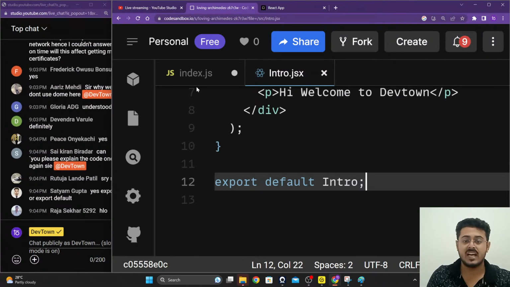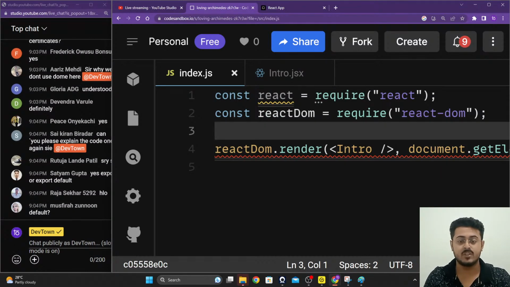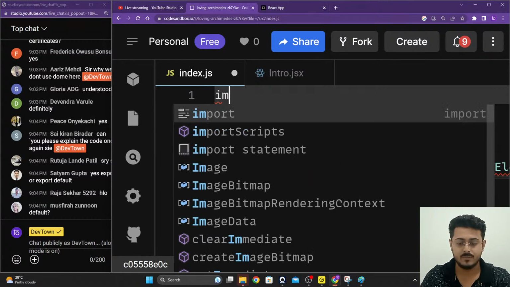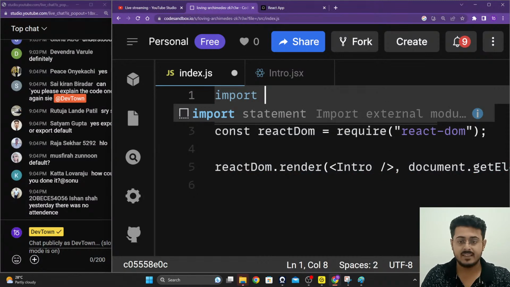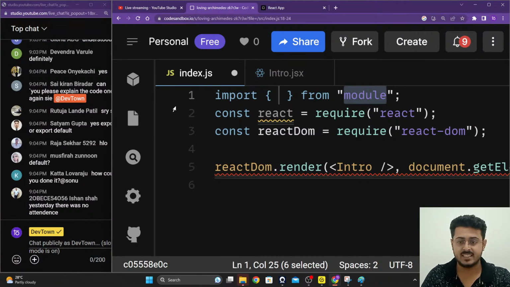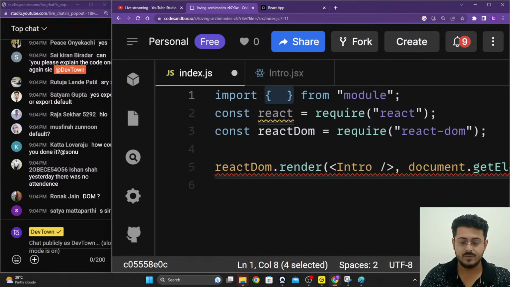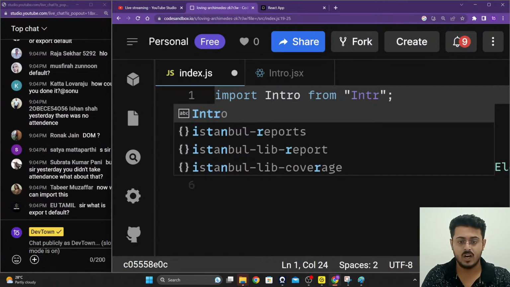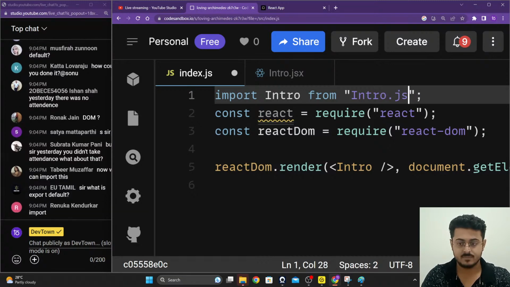Similar to that, inside of index.js, we need to import it. To use it, we need to import it. So import intro as a function from intro.jsx.